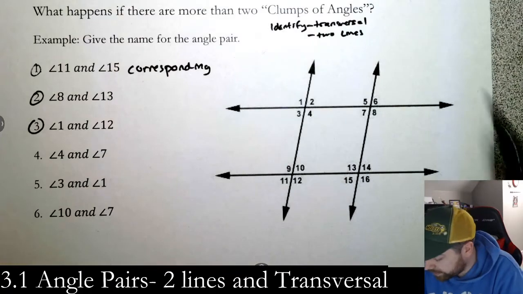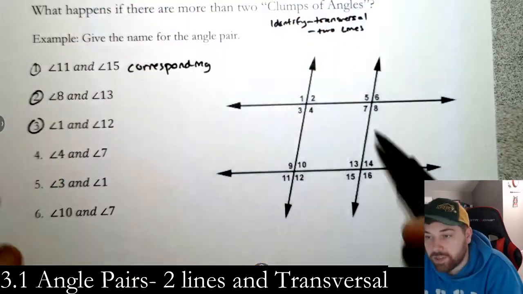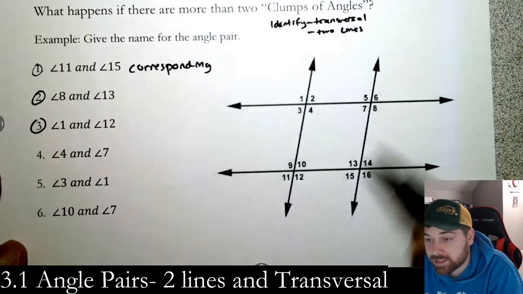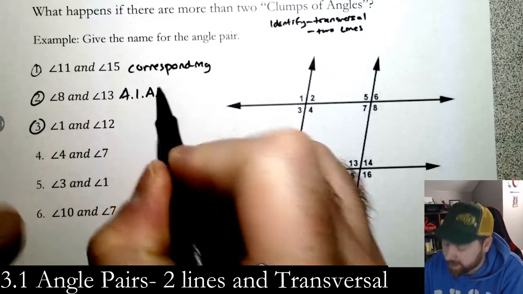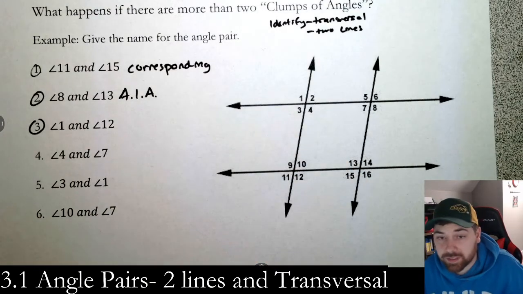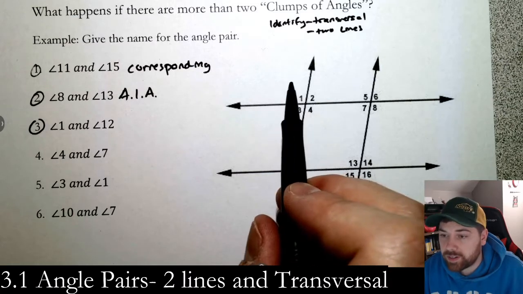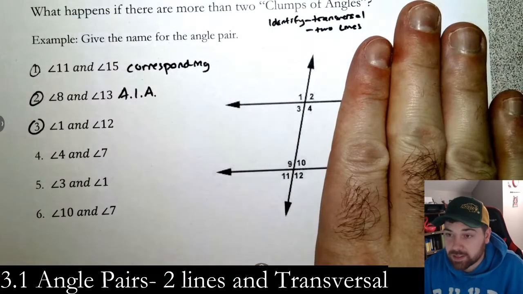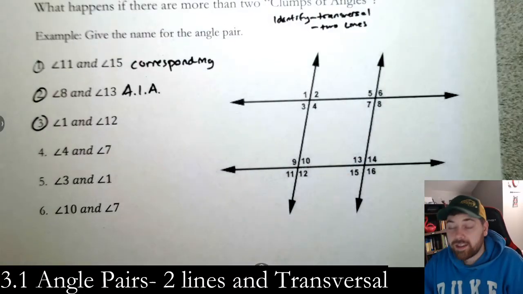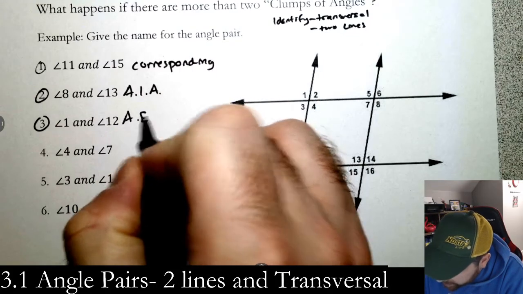Number 2, 8 and 13. 8's here, 13's here, cover this, right? They're both on the inside, on opposite sides of the transversal, so they are alternate interior angles. Again, look at that table if this is confusing. And the last one is 1 and 12. So 1's up here, and 12's over here. So again, we're going to cover like this. They're both on the outside, on opposite sides of the transversal, so these are alternate exterior angles.